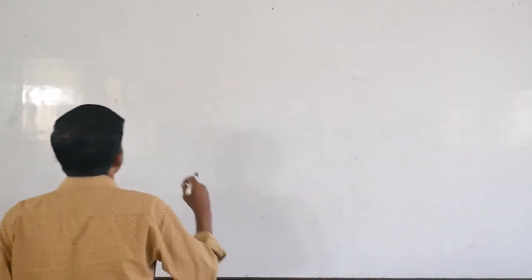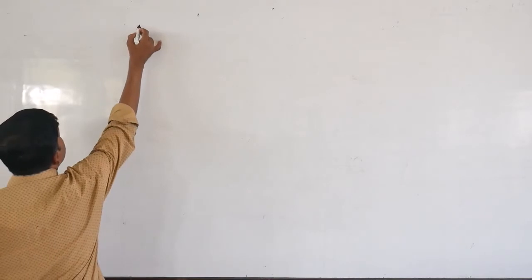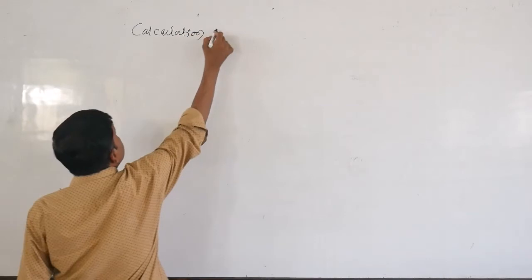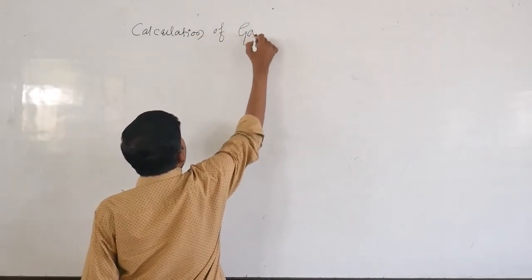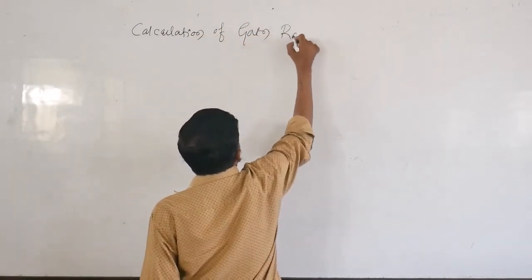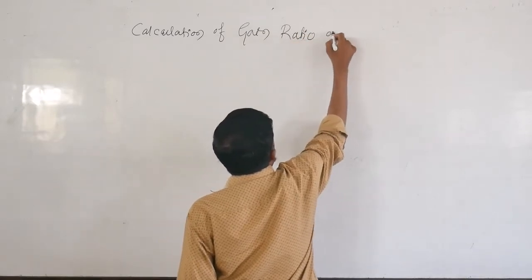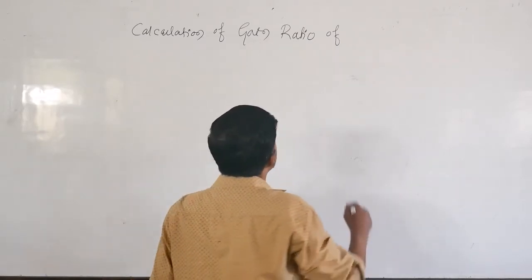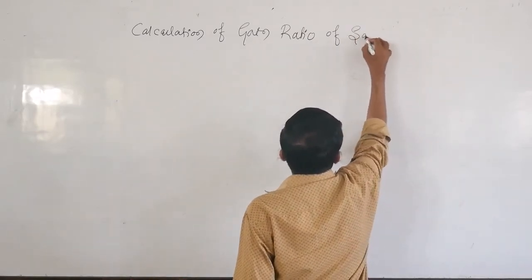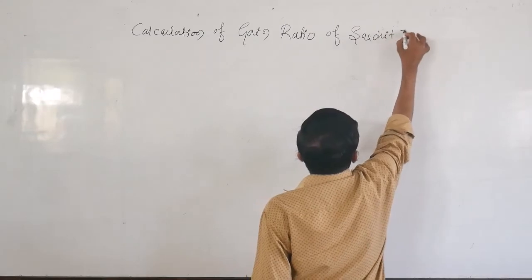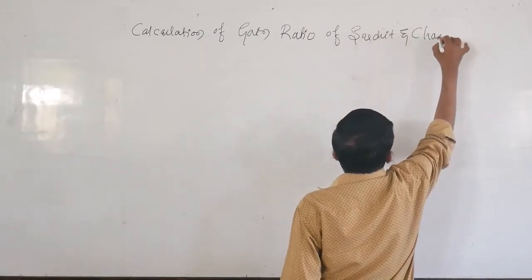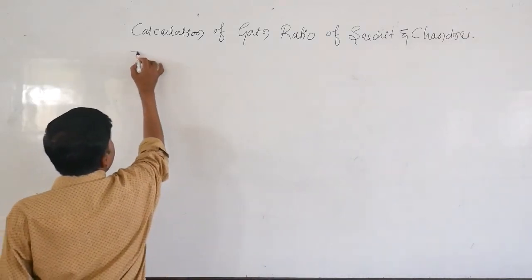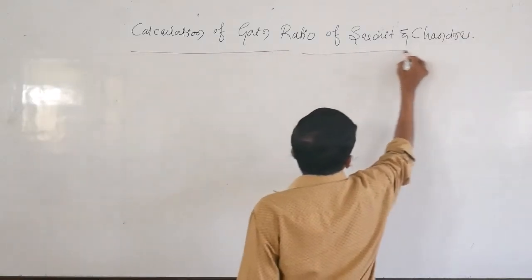So take the title: calculation of gain ratio of Suchit and Chandru.